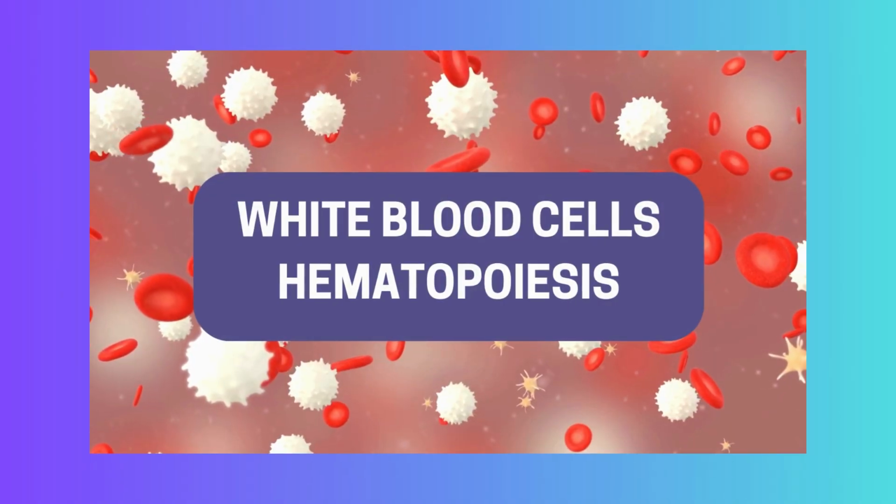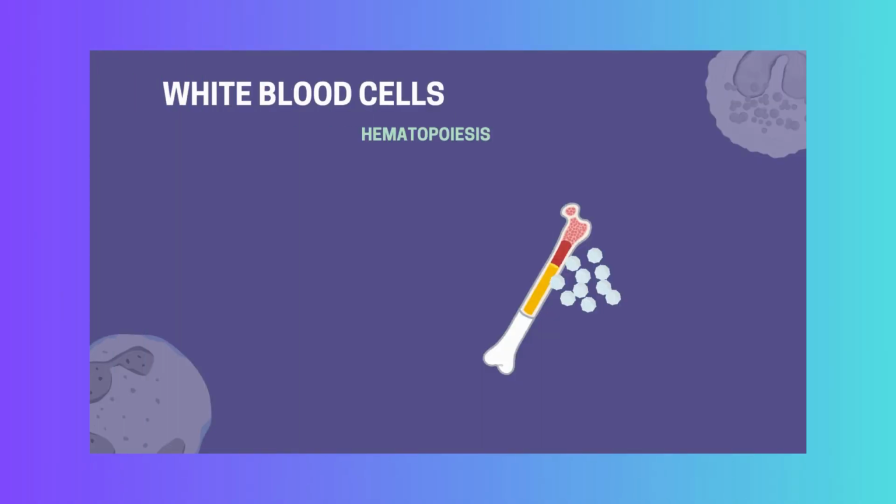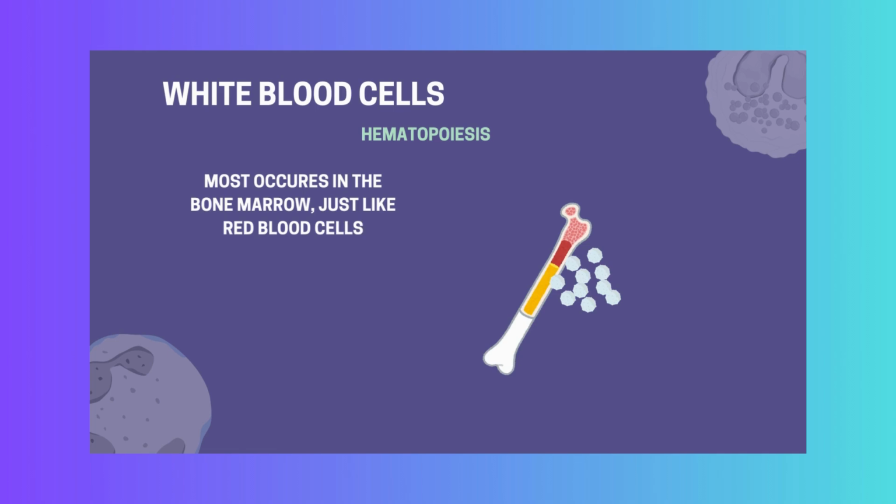Let's take a look at the formation of white blood cells. Hematopoiesis is the process by which all blood cells, including white blood cells, are formed. This process occurs primarily in the bone marrow, although certain types of WBCs undergo further differentiation in other tissues, such as the thymus for T lymphocytes.